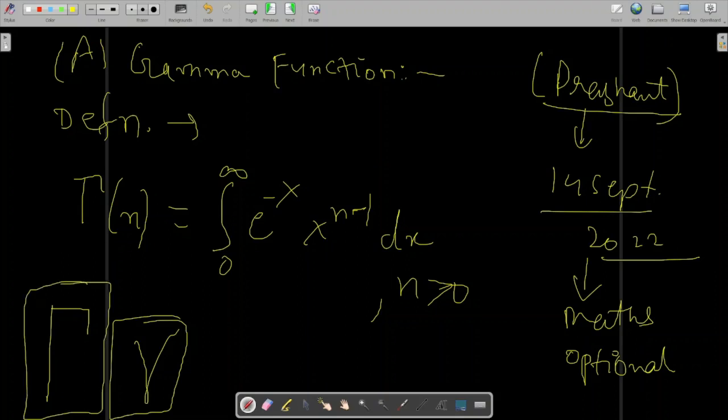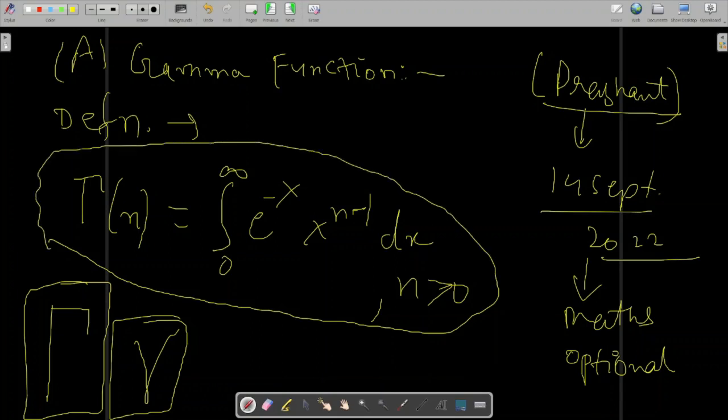So your gamma function is represented by capital gamma only, and it is defined like this. Okay, the definition of gamma function is this. We don't have to go into the proof of it. Its proof is a part of maths optional. This is basically the definition of gamma function.